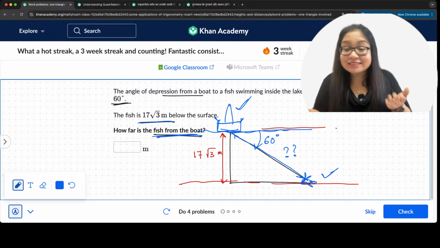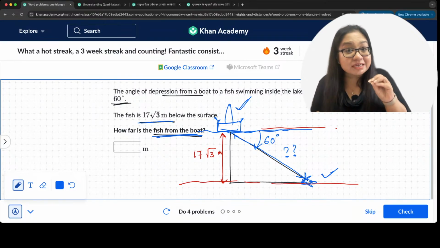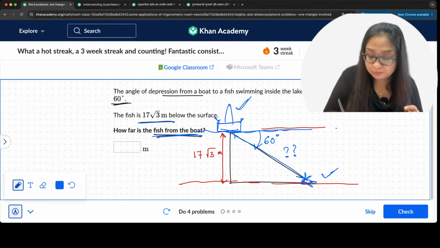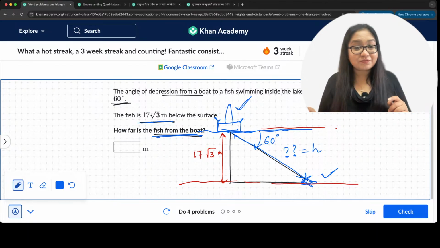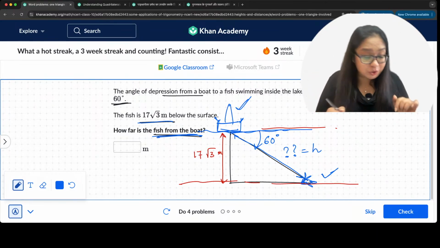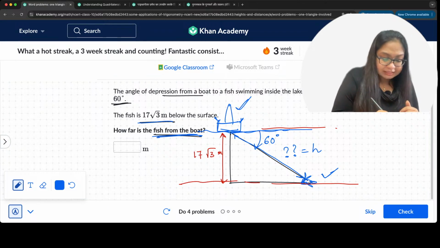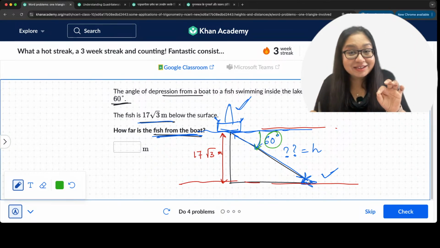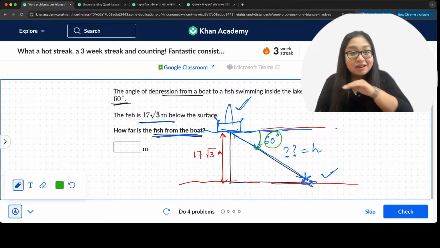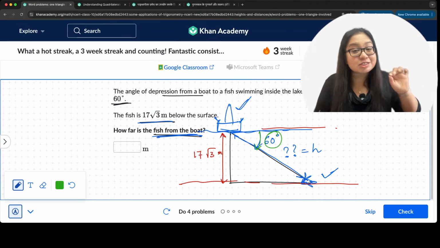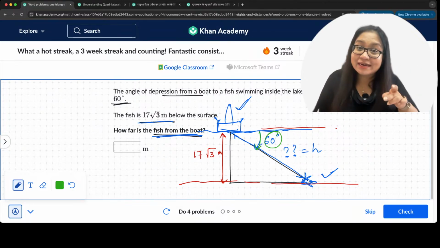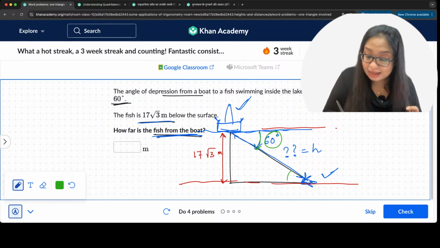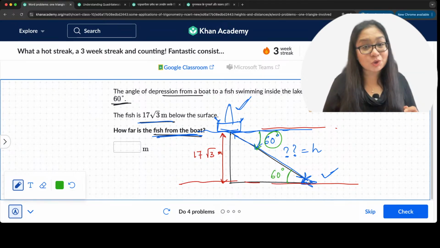That means this is the hypotenuse of the right angle triangle. We want to find out h. If this angle is 60 degrees, then we have two parallel lines and a transversal, so the alternate interior angles are equal, and I have this angle as 60 degrees also.